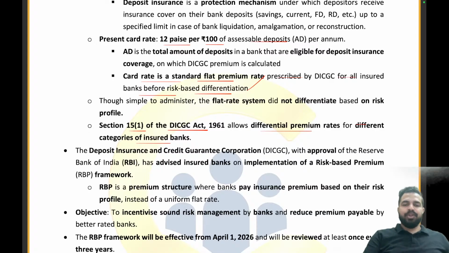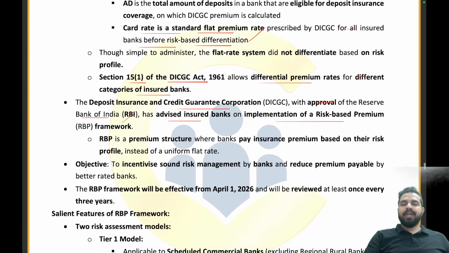Now the Deposit Insurance and Credit Guarantee Corporation, with the approval of the Reserve Bank of India, has advised insured banks on implementation of a risk-based premium framework. Now, what is the RBP? That is a risk-based premium framework structure जहां पर banks पे insurance premium based on the risk profile. जिसका रिस्क कम होगा उसका प्रीमियम भी कम होगा, जिसका रिस्क ज्यादा होगा उसका प्रीमियम भी ज्यादा होगा. That's what we are trying to understand here, right?